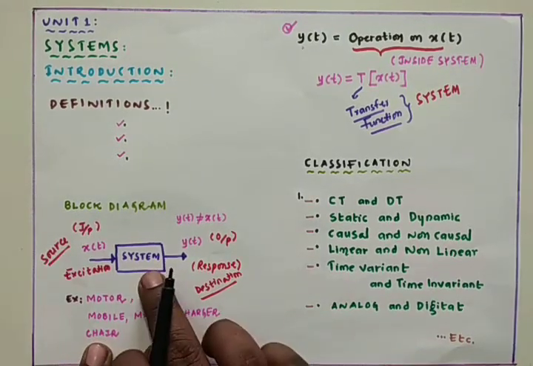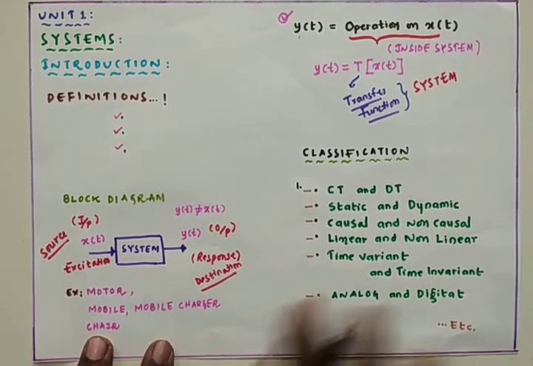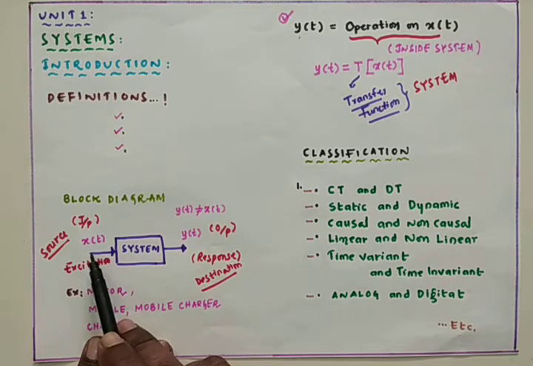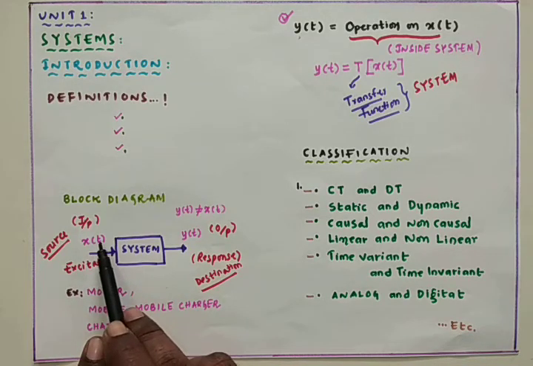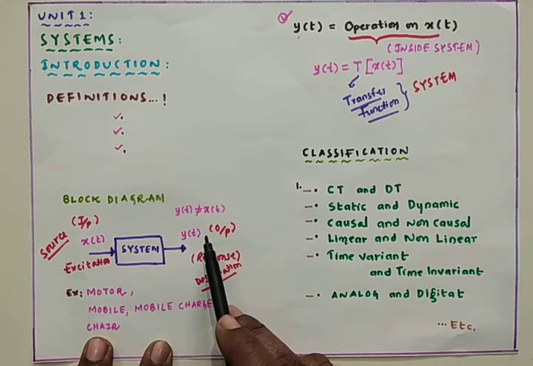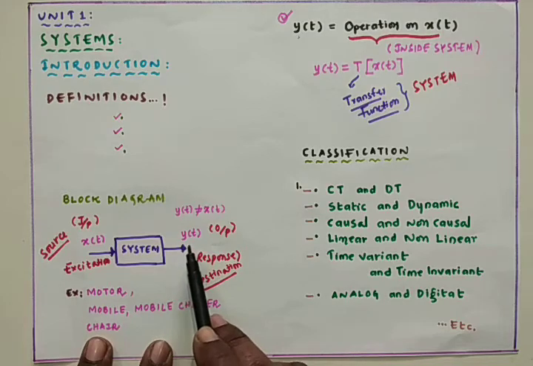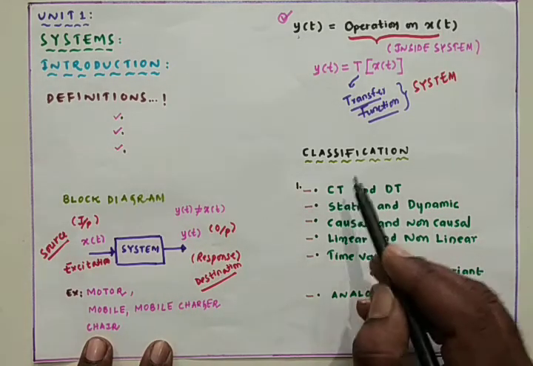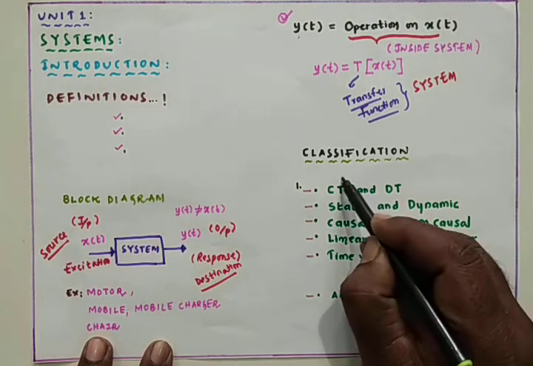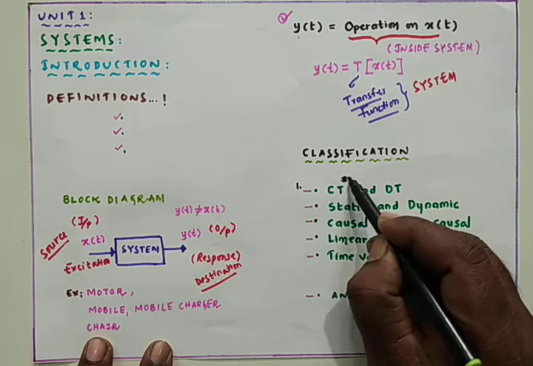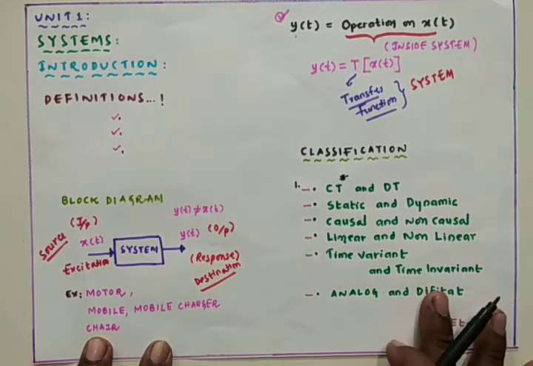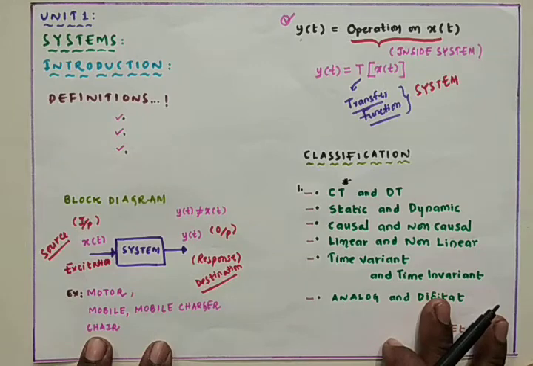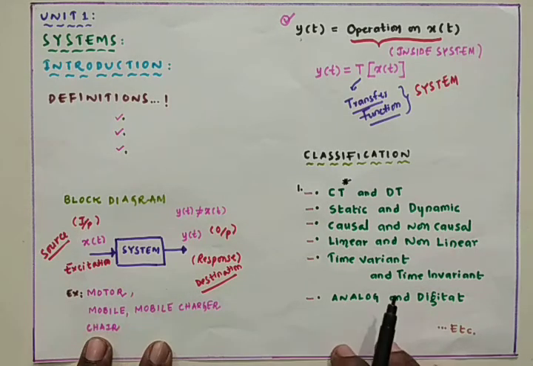This is the best example for the continuous time system. See this one. Here the x of t we have given is a continuous time signal, and the output is also a continuous time signal. So if a system is completely dealing with continuous time signals only, then that system is named a continuous time system. The best example for the continuous time system is a mobile charger.